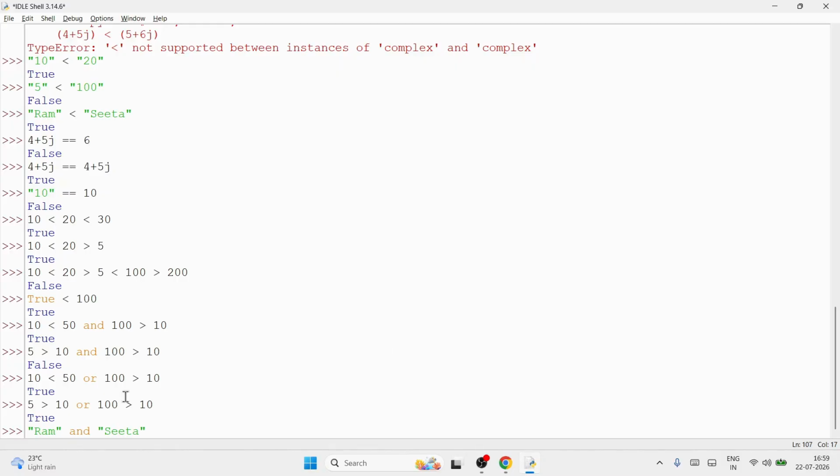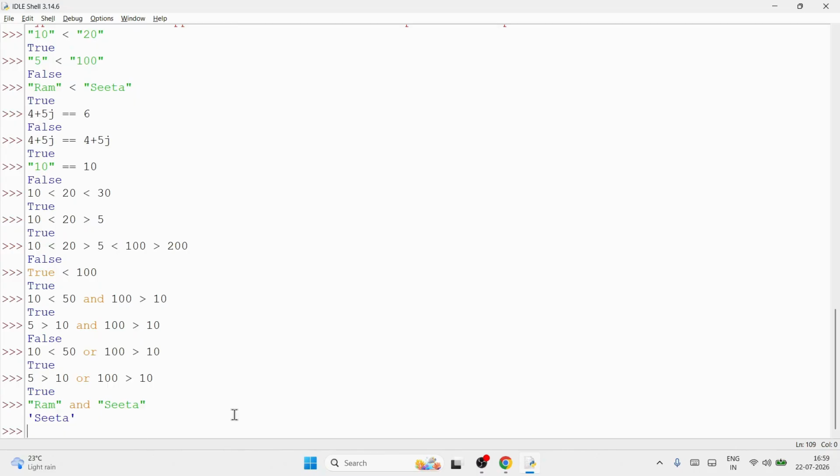Everything other than that is true. So tell me, double quote Ram, true, as it is, and first is true. It has to check whether second is true. Sita is also true. It will return the last truthy value. If all are true, last truthy value. So who is the last truthy value? Sita. It will give you Sita.